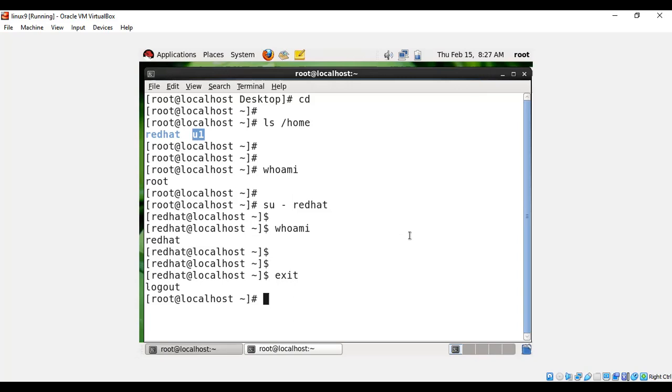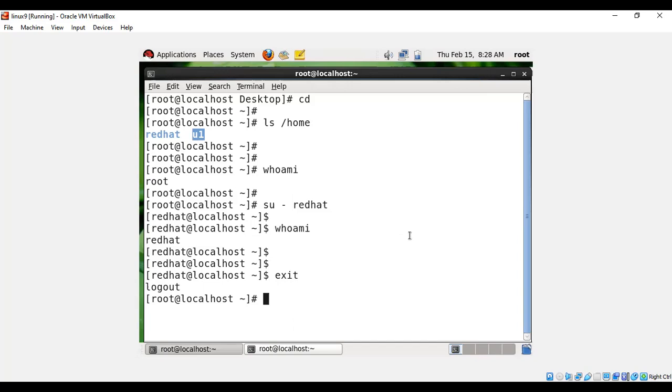For example, the Windows operating system. You guys have been using it for many years, from your college days: Windows XP, Windows 7, Windows 8, Windows 10, Windows 11, whatever the different versions are. For all that you have to pay to get the OS. Suppose you're going to buy a new raw system; if you want to install an OS, you have to buy it. If you want to buy Windows 11, just the OS, they charge more than 5,000 rupees just for the OS itself.